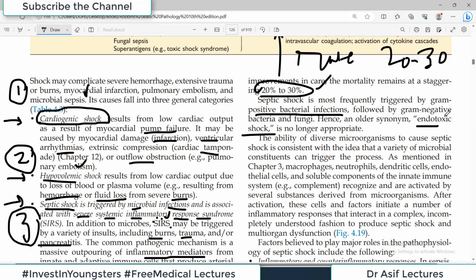So endotoxic shock is actually not appropriate, because in most cases it is initiated by gram-positive bacteria, followed by gram-negative. So this term, endotoxic shock, is no longer used. We rather use the word septic shock.